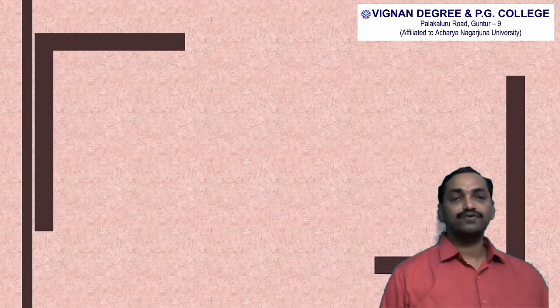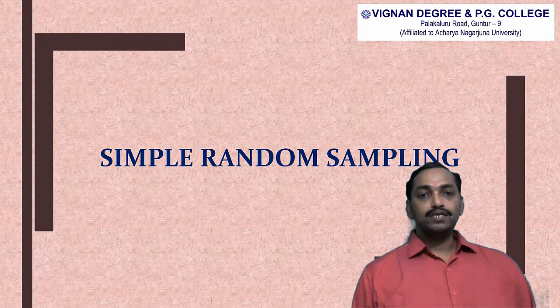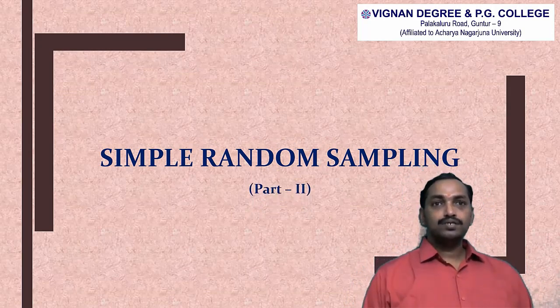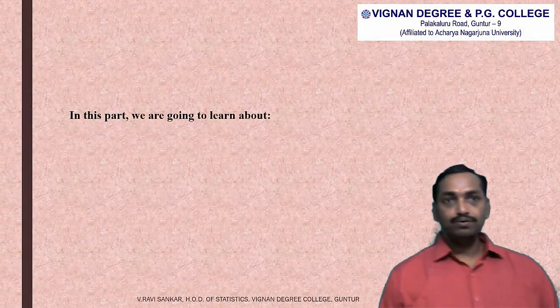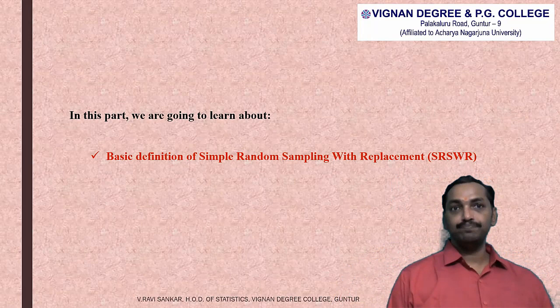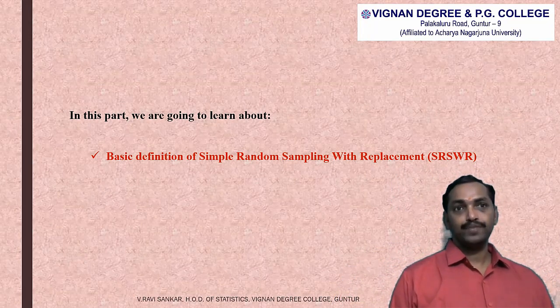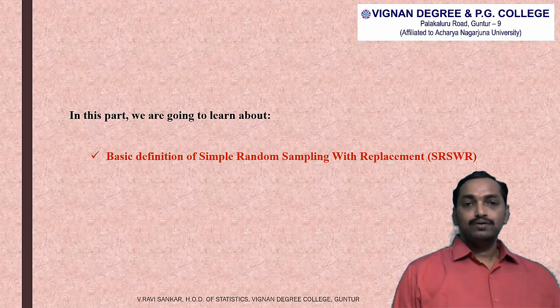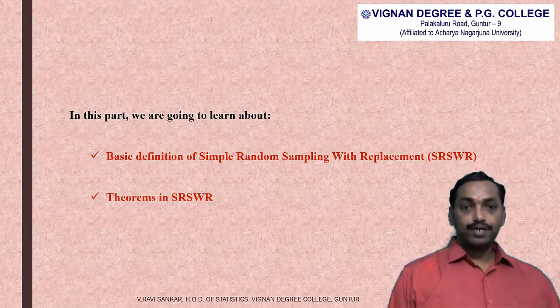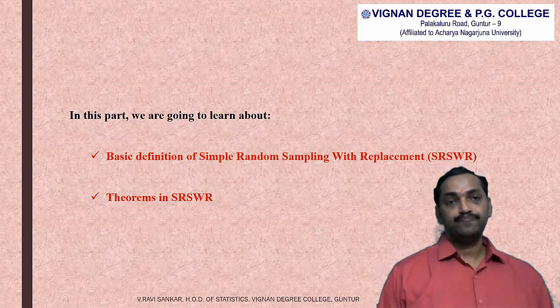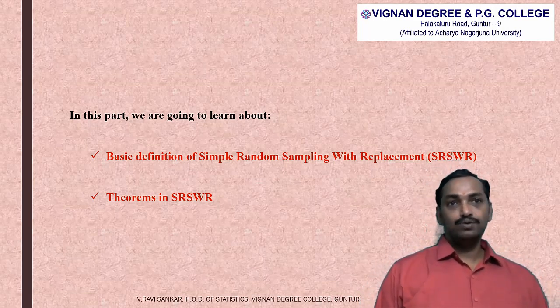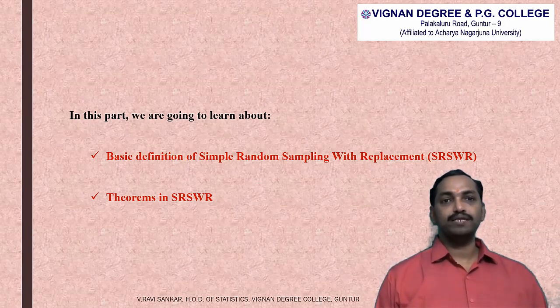So with this quotation, I would like to start the second part of our unit 2, that is simple random sampling. So in this part, we are going to learn about the basic definition of simple random sampling with replacement, and we are going to derive some important theorems in simple random sampling with replacement. So first, let us have a look at the definition of simple random sampling with replacement.